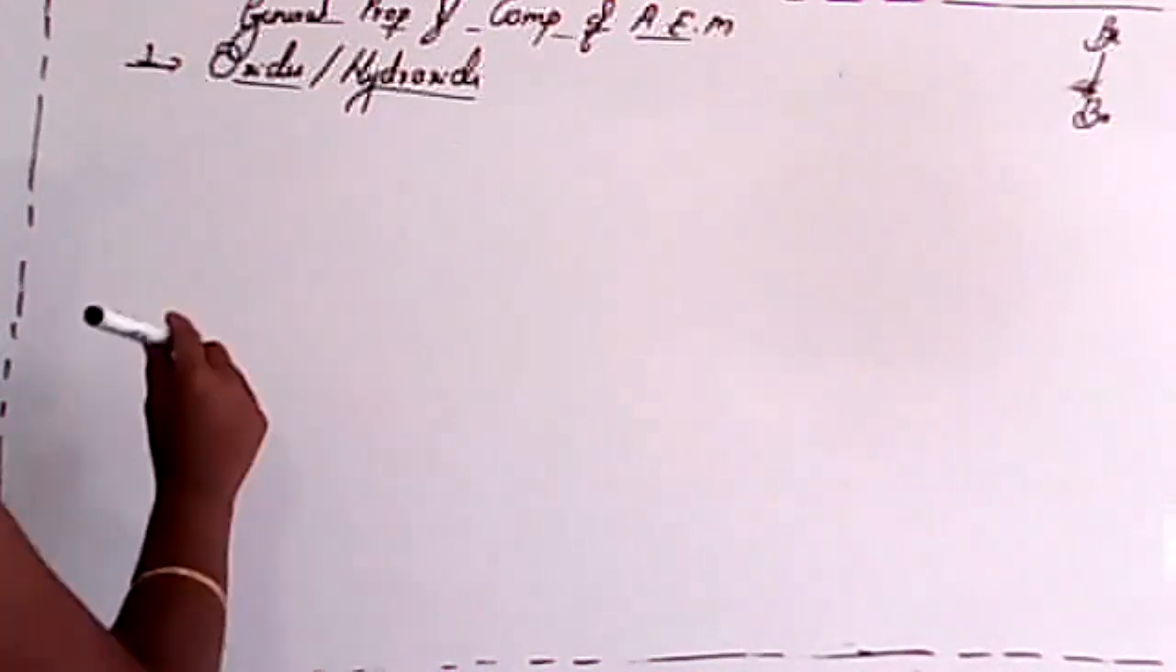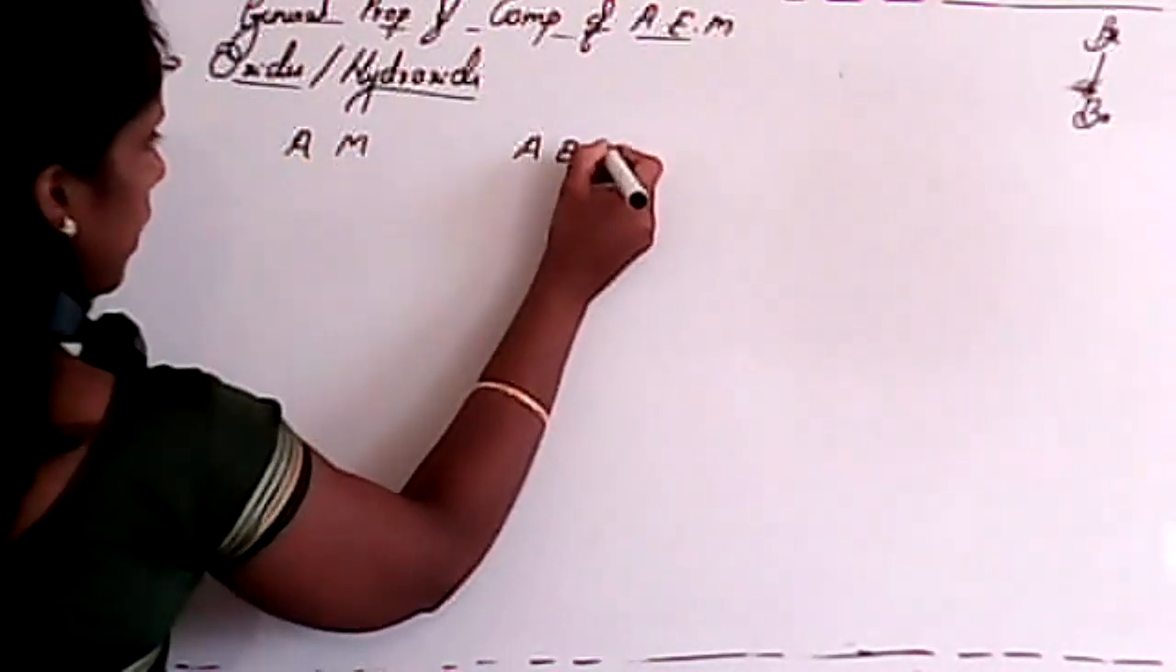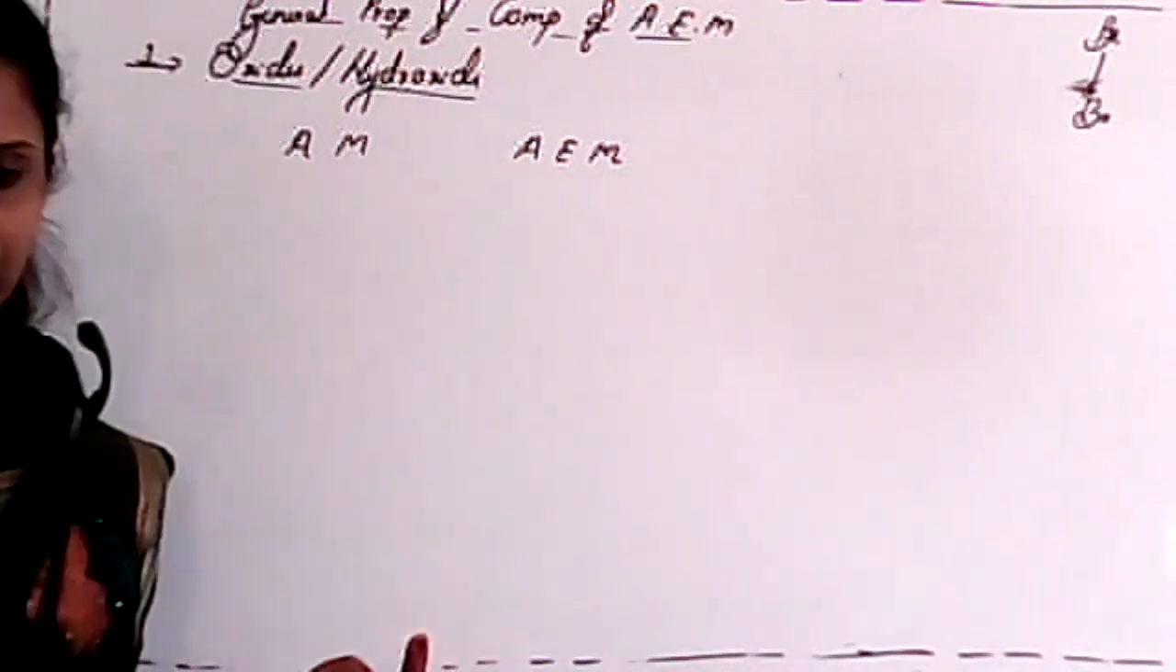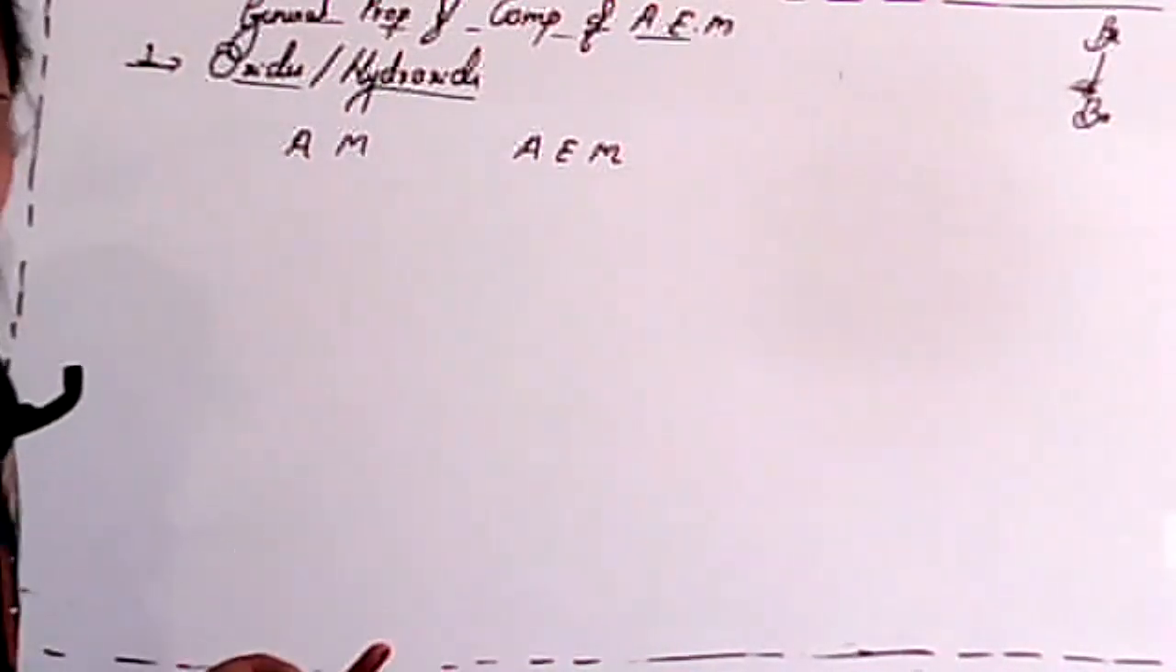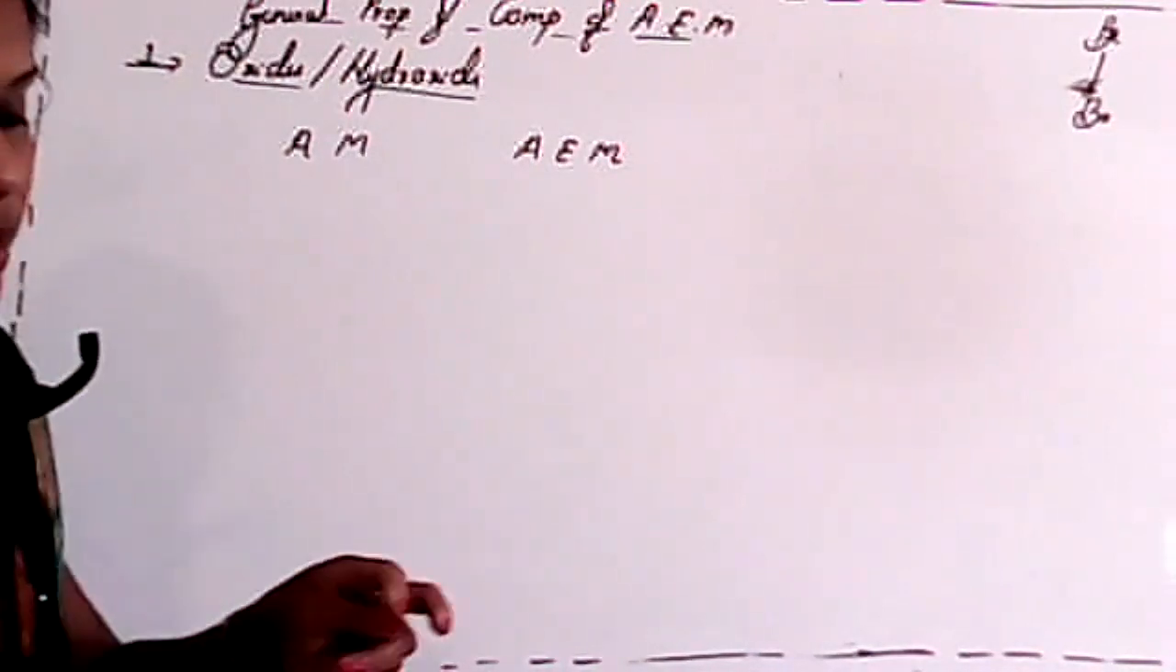So next one, in terms of oxides, whenever we compare the basic strength of alkali metals and alkaline earth metals, here I'll consider alkali metal and alkaline earth metal. Which one is more basic? Any idea, students? Which one is more basic?